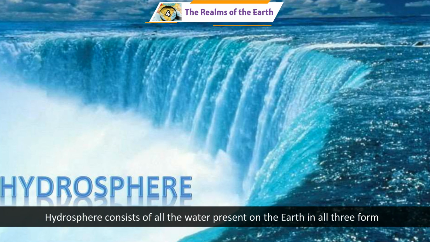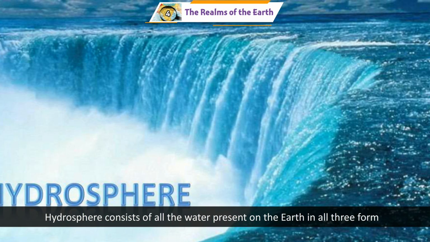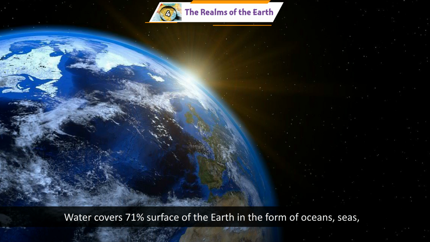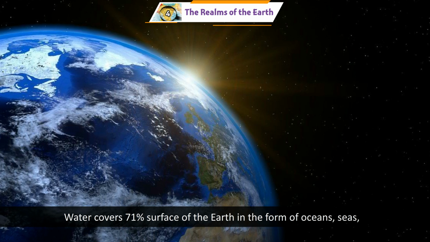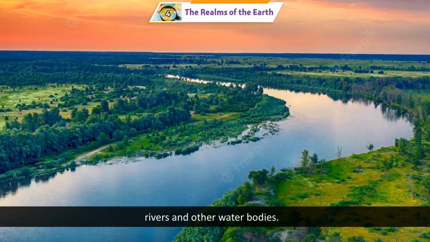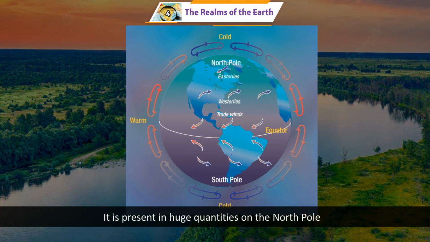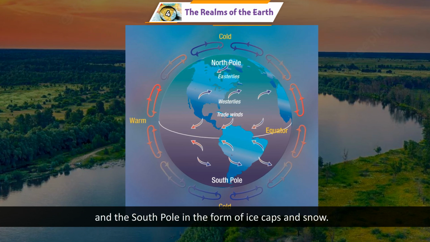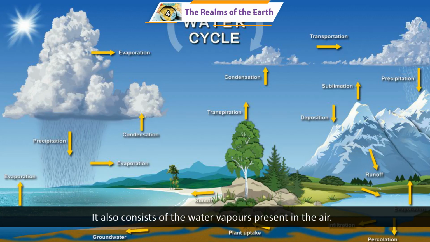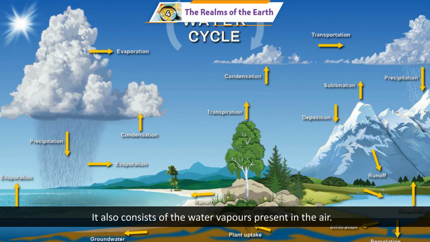Hydrosphere consists of all the water present on the Earth in all 3 forms: solid, liquid, and gas. Water covers 71% surface of the Earth in the form of oceans, seas, rivers, and other water bodies. It is present in huge quantities on the North Pole and the South Pole in the form of ice caps and snow. It also consists of the water vapors present in the air.